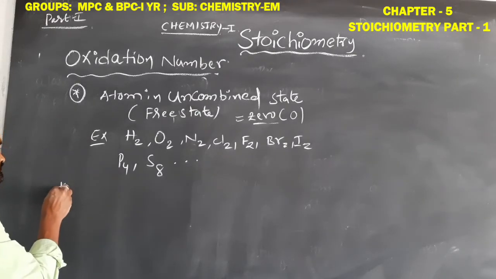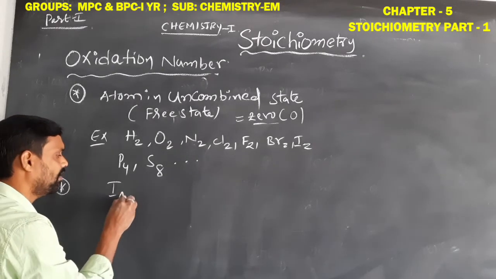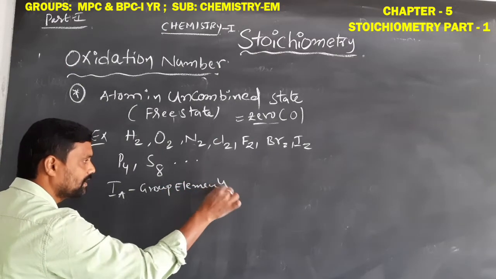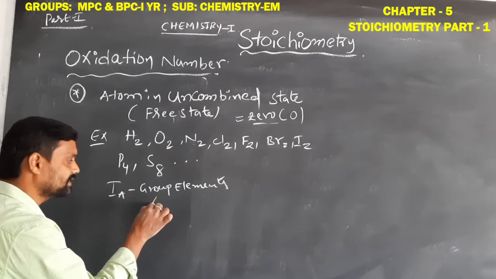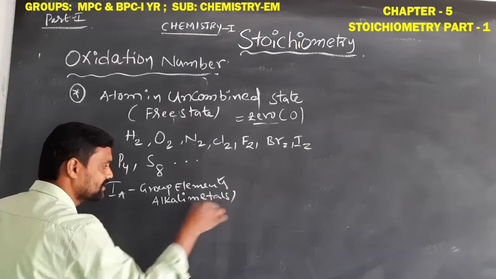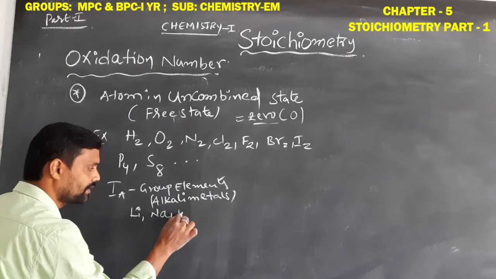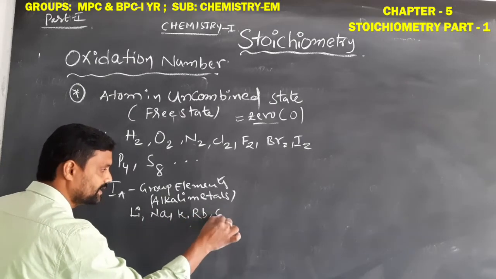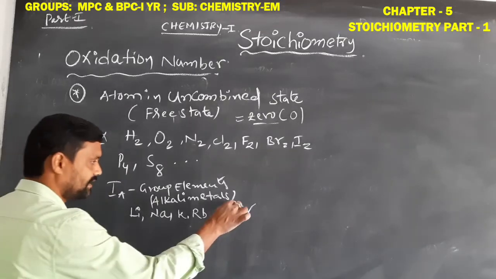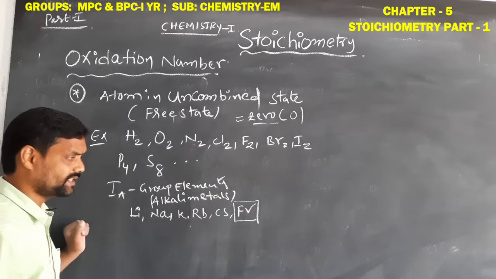Another important one is all first A group elements. What are the first A group elements? They are the alkali metals. What are the alkali metals? Lithium, sodium, potassium, rubidium, cesium and francium. Francium is a radioactive element. So, except francium, lithium, sodium, potassium, rubidium, cesium.